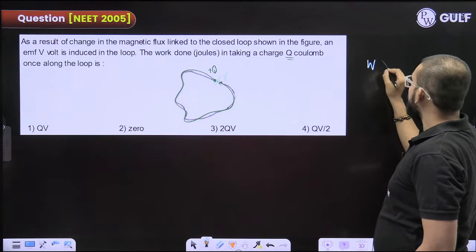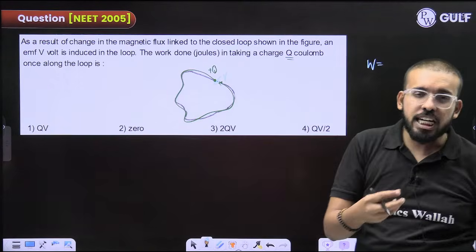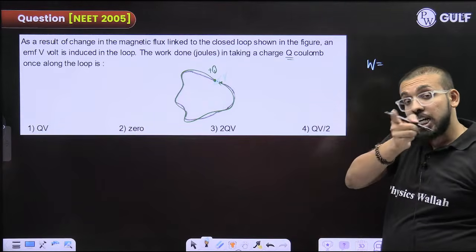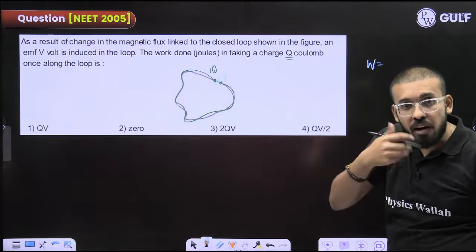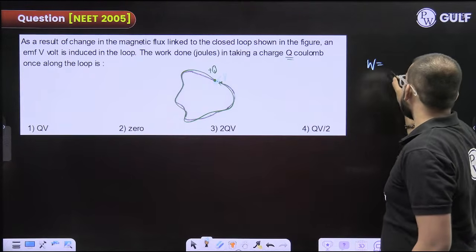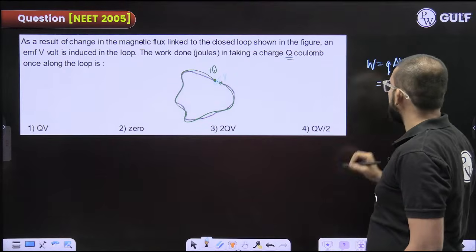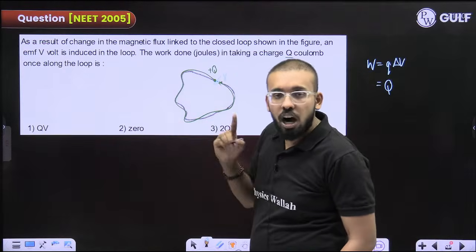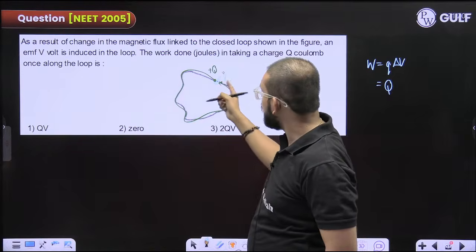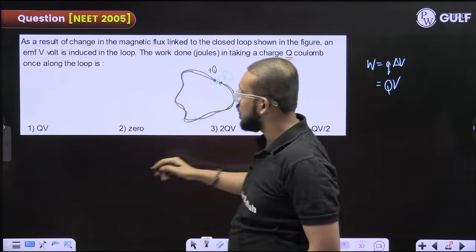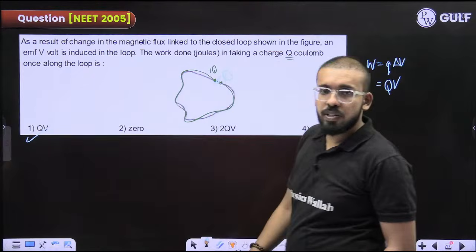You have one more formula. This is a question from electric potential and capacitance, right? You have a formula work done is equal to delta U, but you have another formula that is equal to Q delta V. How much is the charge? Capital Q. Along this path, how much is the potential difference? That is V only. QV. Simple.